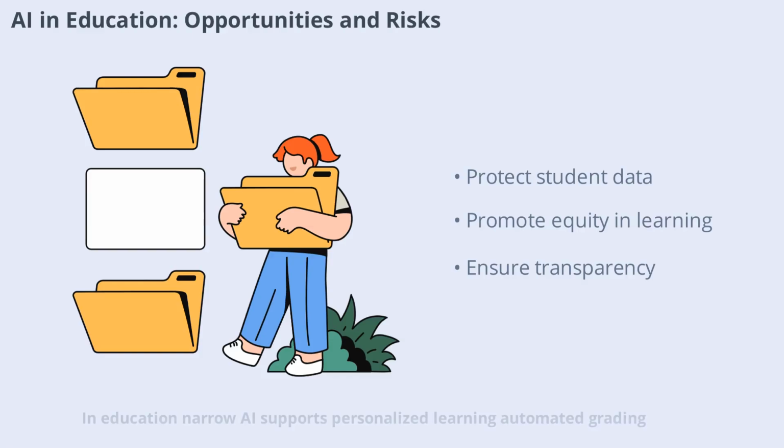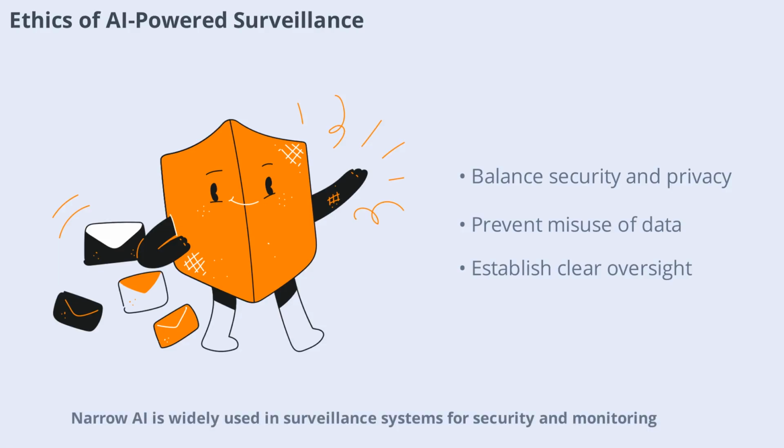In education, narrow AI supports personalized learning, automated grading, and student analytics. While these tools can enhance learning outcomes, they also raise concerns about data privacy, equity, and transparency. Educators and developers must work together to ensure that AI systems are used ethically and support inclusive education for all students.